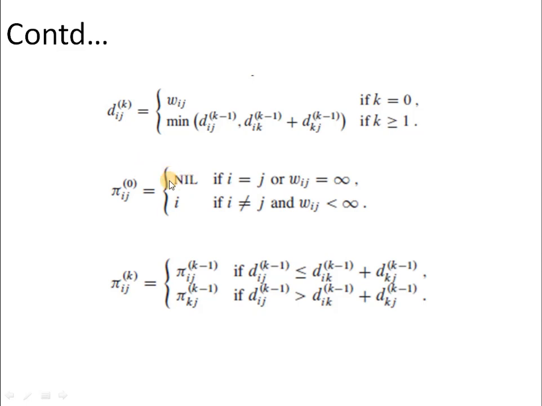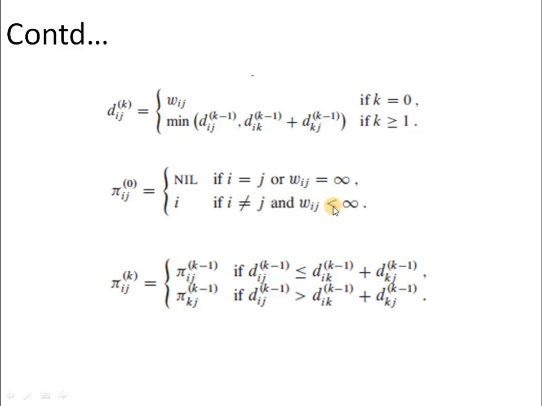So we all know if a path does not exist or an edge does not exist between the two vertices, then its weight value is equal to infinity. Also, if we are talking about the same vertex, that means self loops, then in both cases we have to initialize this pi to nil.